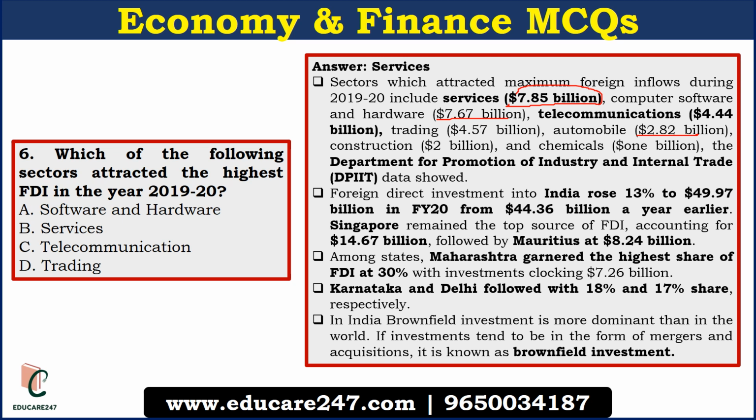Foreign direct investment increased 13% during the year 2019-20 and it is $49.97 billion. In the year 2018-19 it was $44.36 billion. The highest FDI came from Singapore, that is 14.67 billion, and the second highest came from Mauritius, that is 8.24 billion. These figures are very important. Questions can be framed on those figures. Maharashtra generated the highest share of FDI and that is 30% of the total FDI, that is 7.26 billion. Please remember these important points.